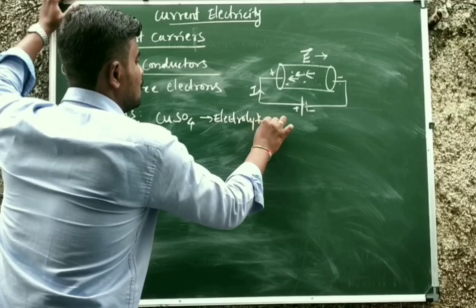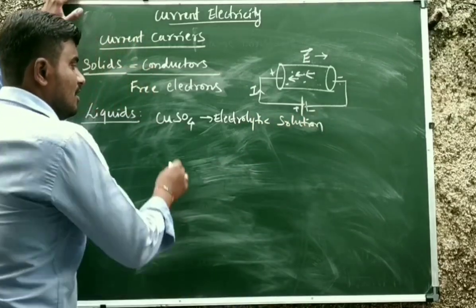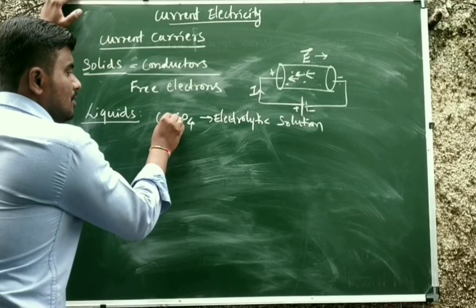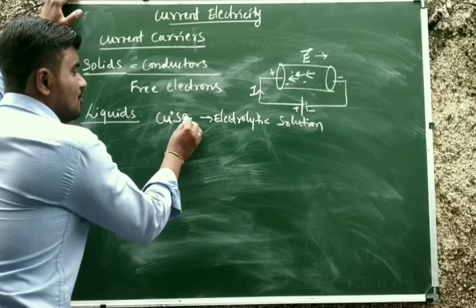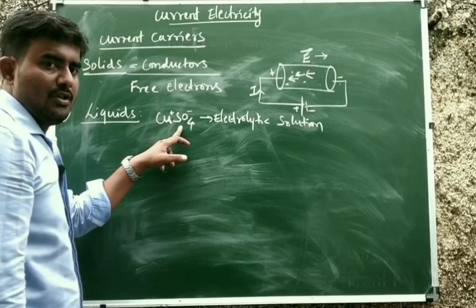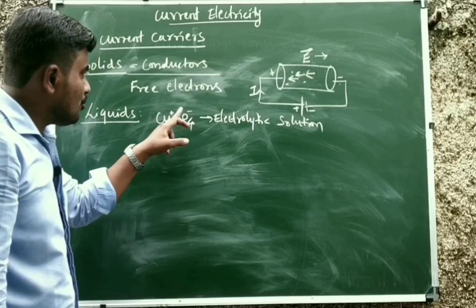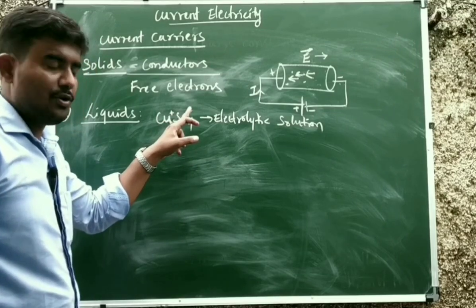This electrolytic solution behaves like a conductor. This Cu acts as positive and SO4 acts as negative. When this liquid is connected with high potential, these positive and negative ions constitute the flow.